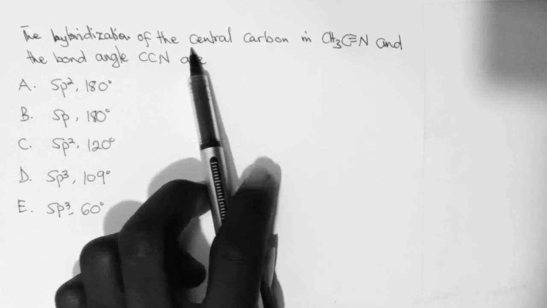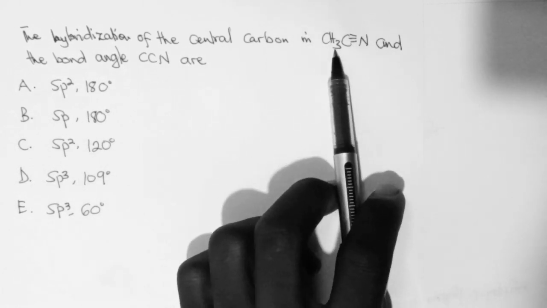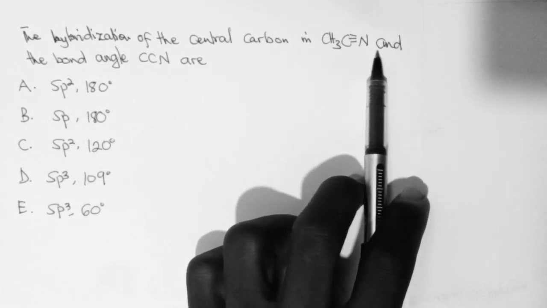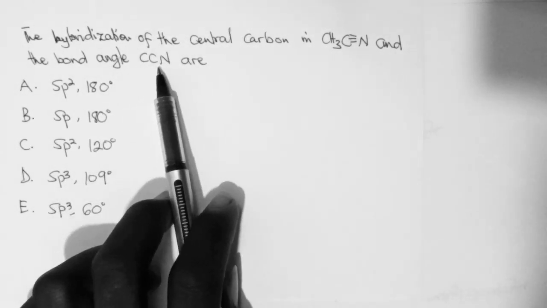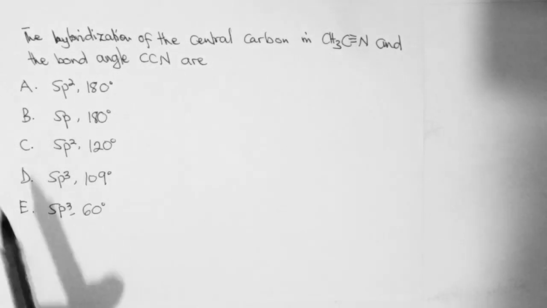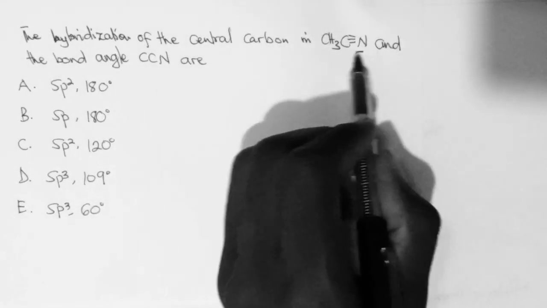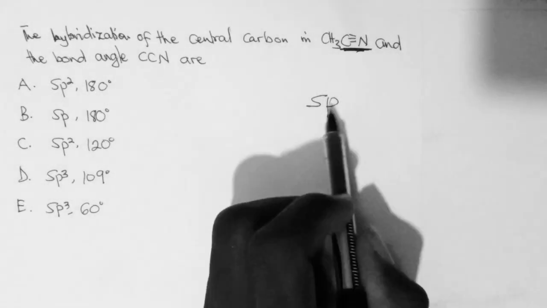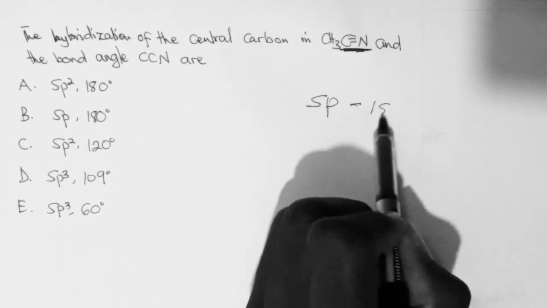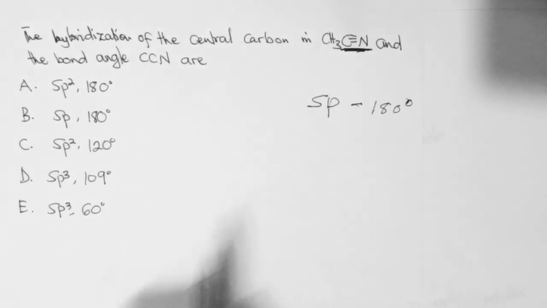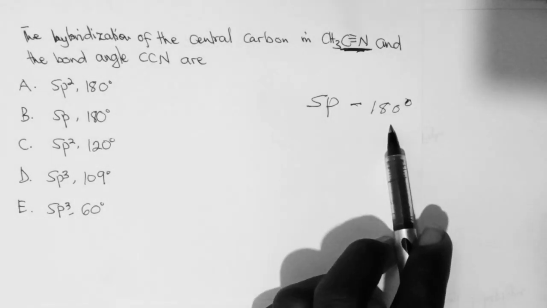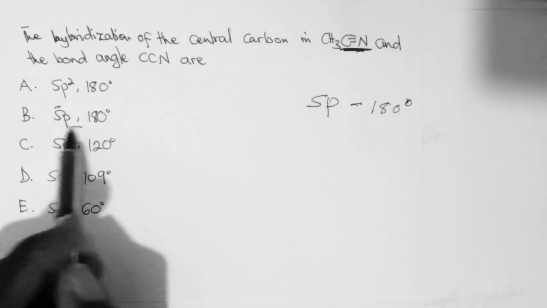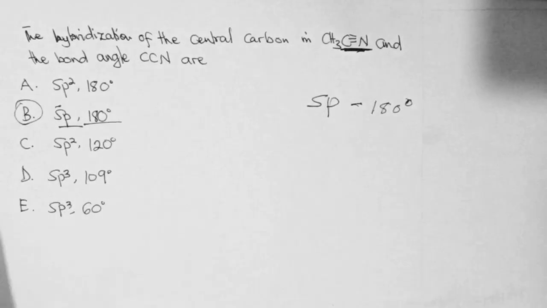The hybridization of the central carbon in CH3 C triple bond N and the bond angle CCN are. Now, since this is a triple bond, the hybridization is sp hybridization. Every sp hybridization has a bond angle of 180 degrees. So this is sp hybridization and 180 degrees. So the answer is B.